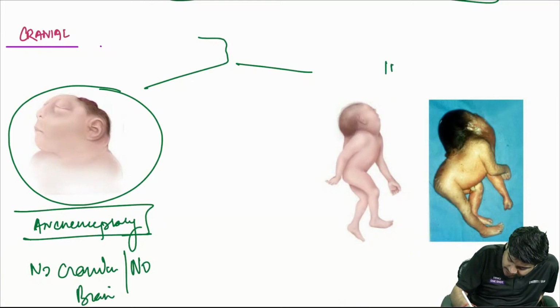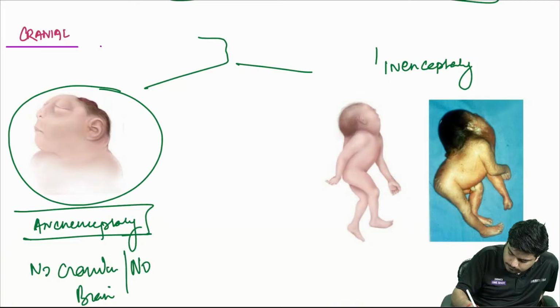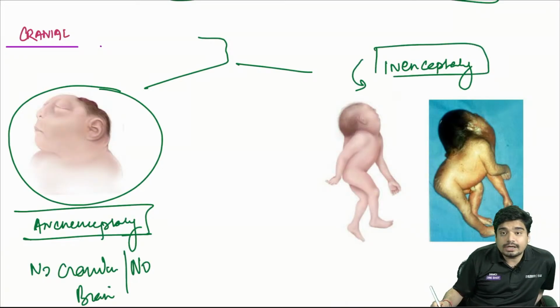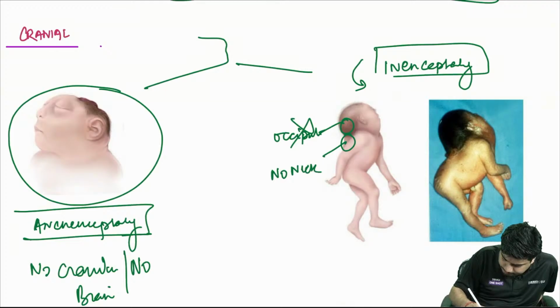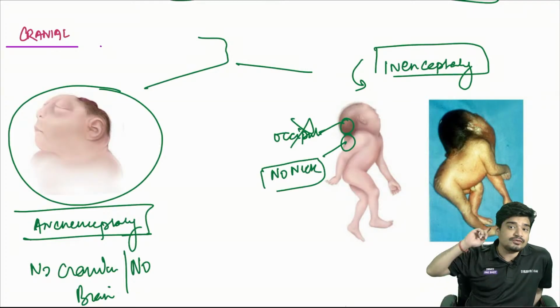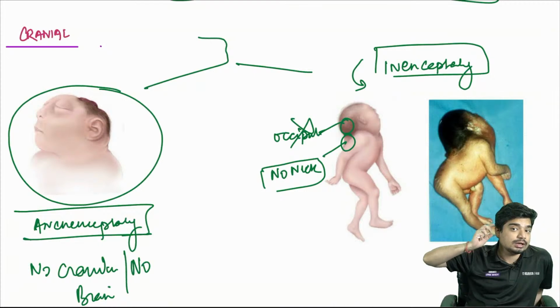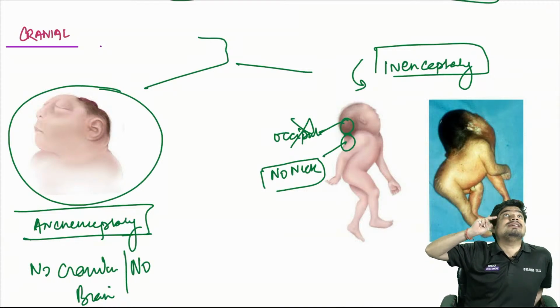And this is inencephaly. In inencephaly, there is a defect of the occiput. Occiput is not there, there is no neck also. So there is a defect of occiput and cervical spine. Because of this, their head is retroflexed and they are looking like that.